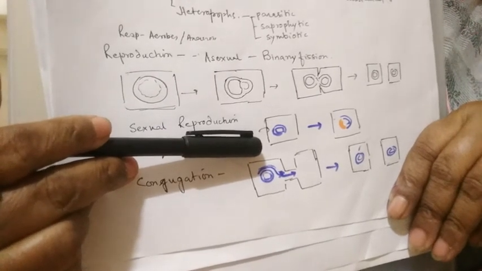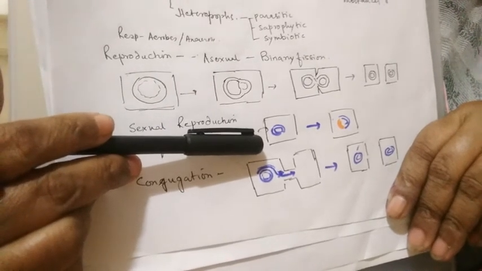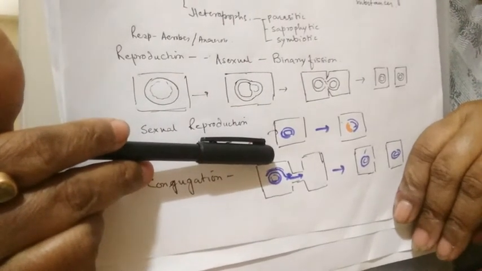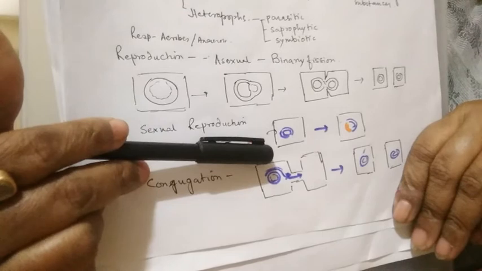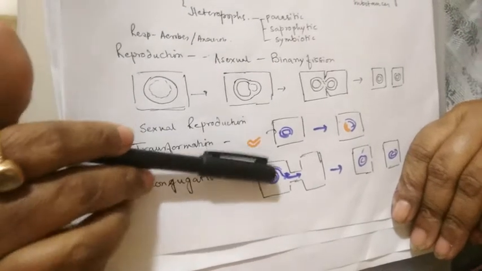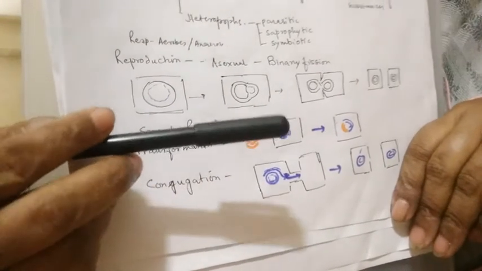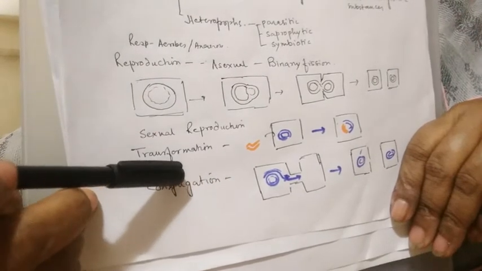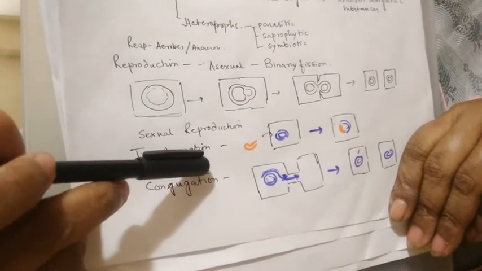Because there is the intermingling of the genetic material. Cell formation is not there, but intermingling and recombination of the genetic material is there, and so we are calling it sexual reproduction. Now, the first type is transformation.